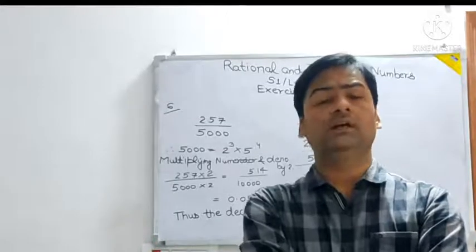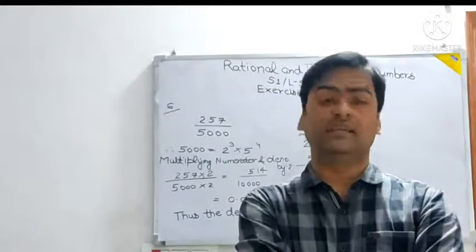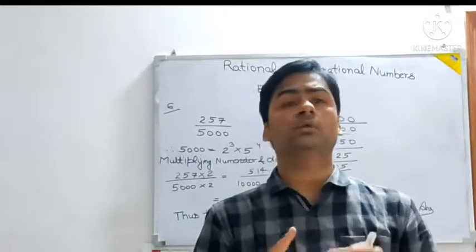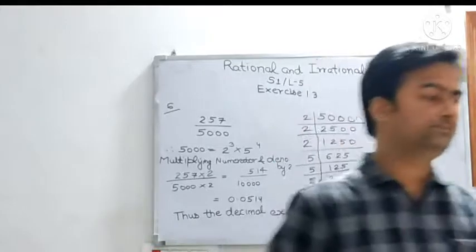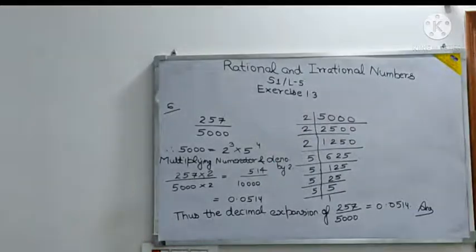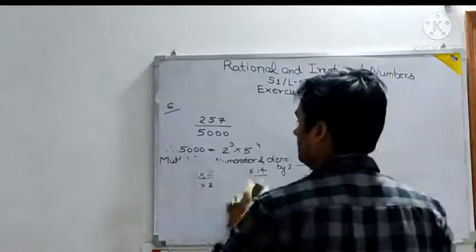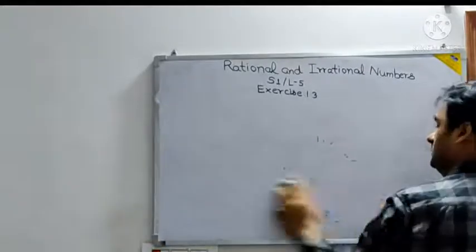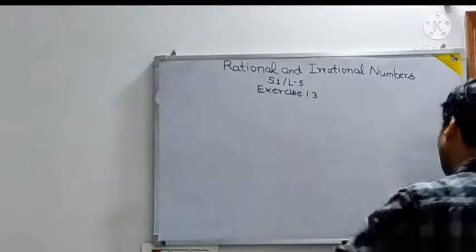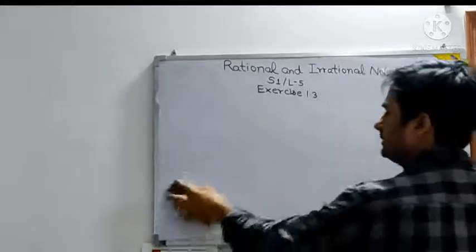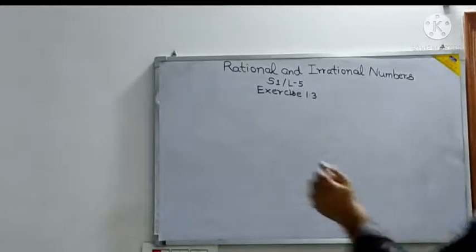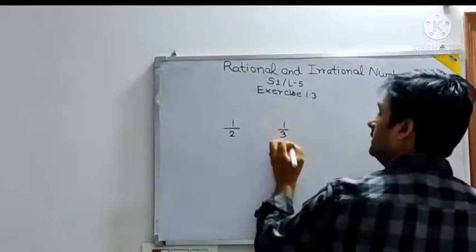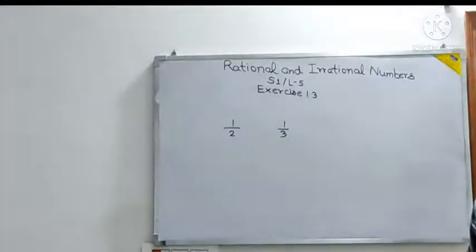See, in rational numbers, whenever the question is regarding inserting a rational number or inserting two rational numbers, don't be focused only on the answer at the back. I will tell you one example. Only focus on the method itself. Suppose the question is saying insert two rational numbers between 1 by 2 and 1 by 3. Now see here, we can only focus on the method.